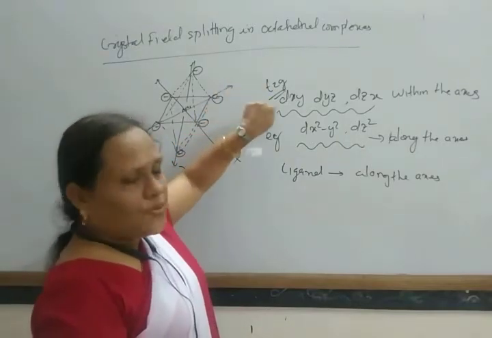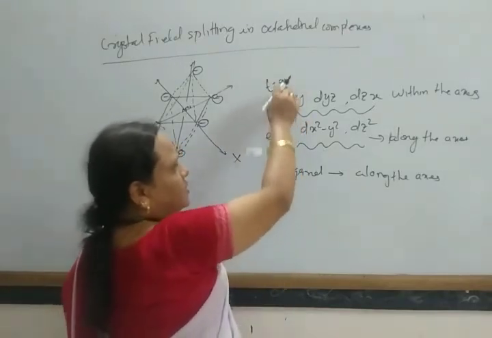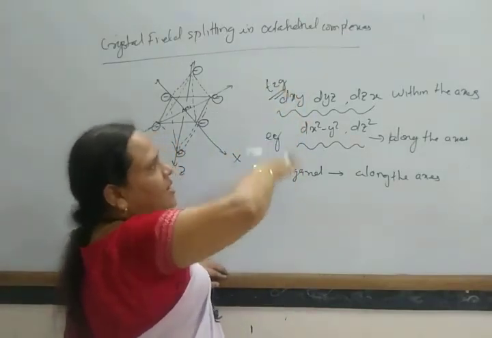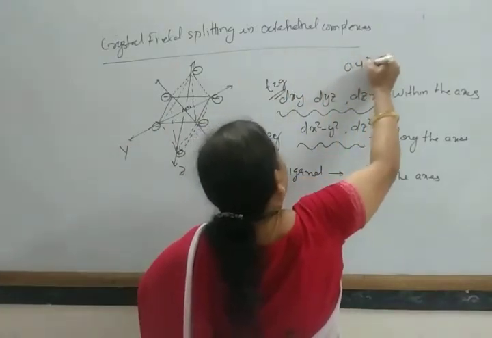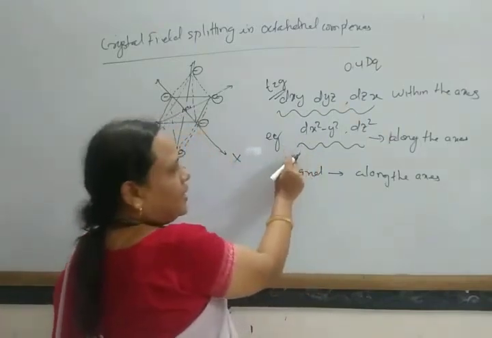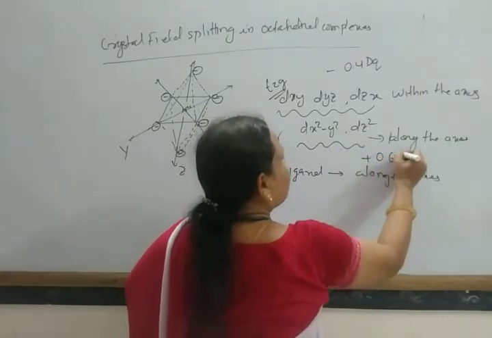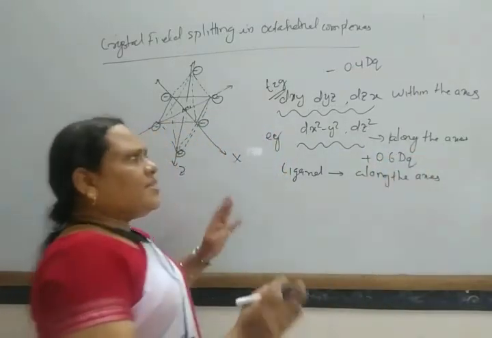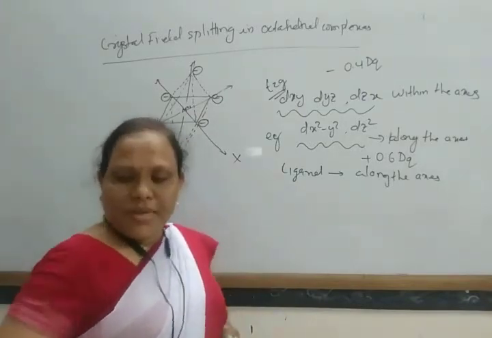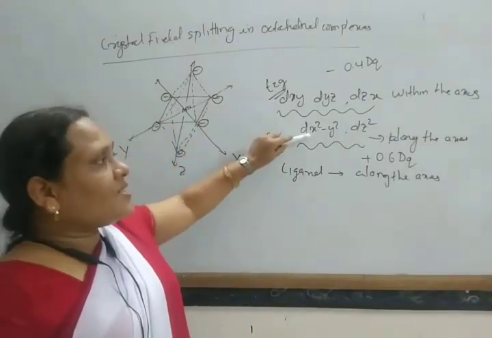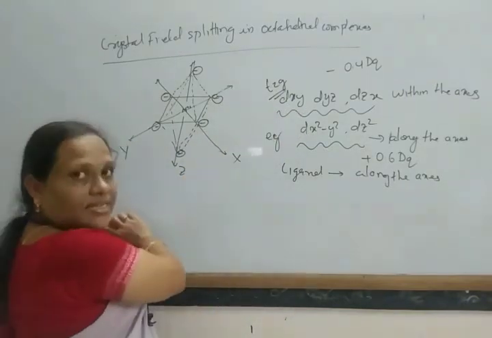Each electron in the T2G set decreases its energy by 0.4 dQ, and each electron in the EG set increases its energy by 0.6 dQ. So in this way the splitting of the orbitals takes place. These orbitals get higher energy, and these orbitals get lower energy. Look here, the energy diagram.